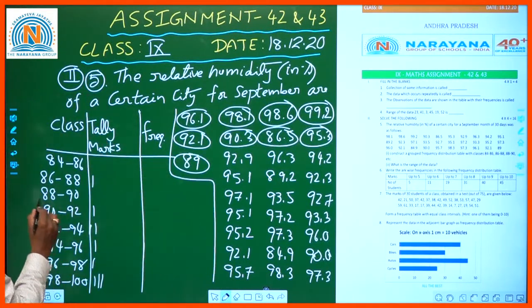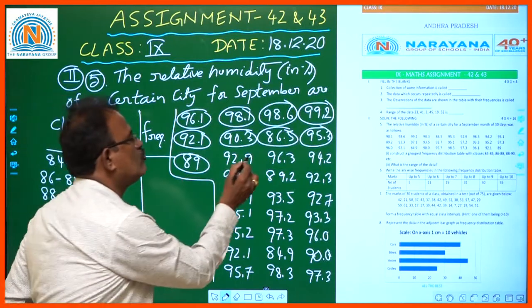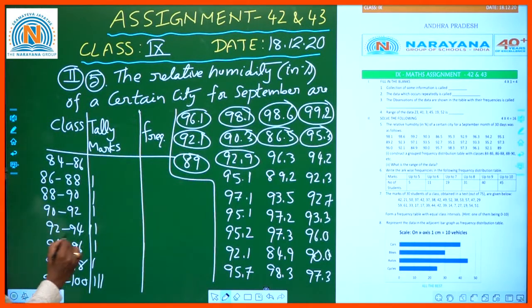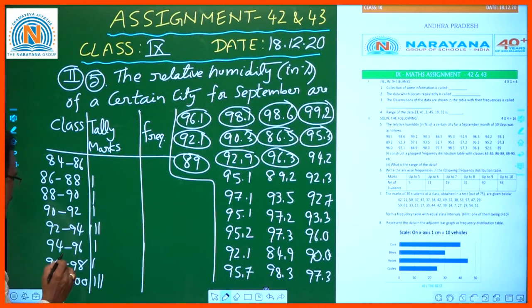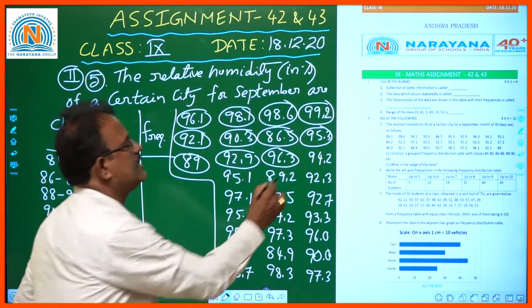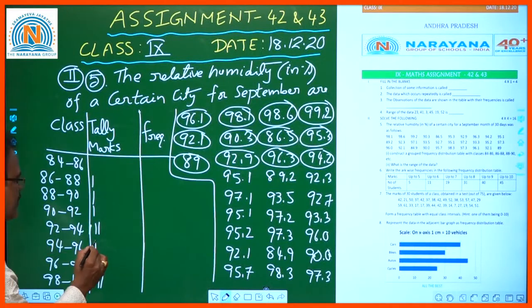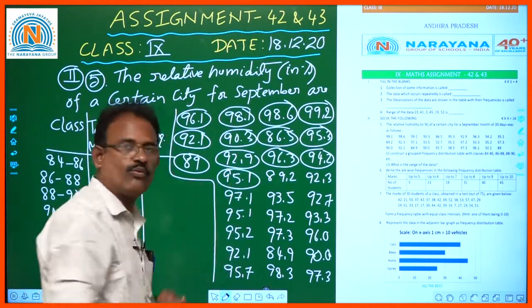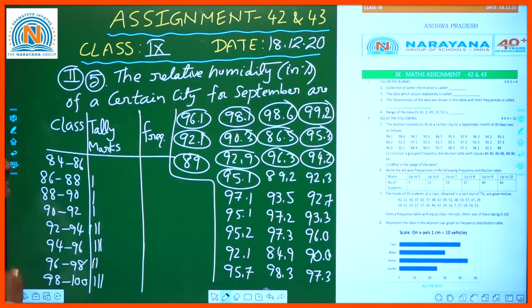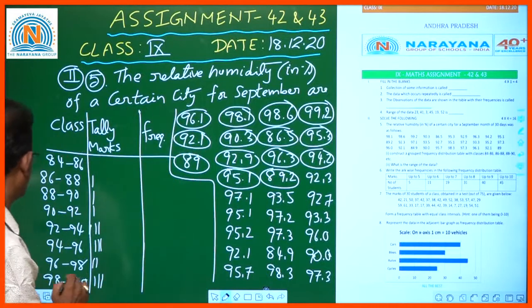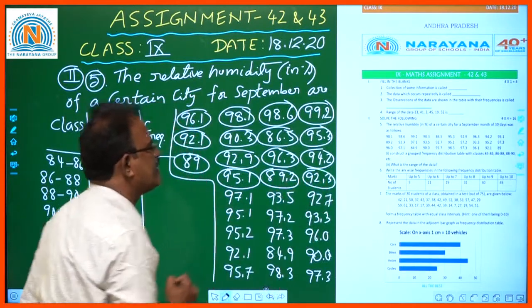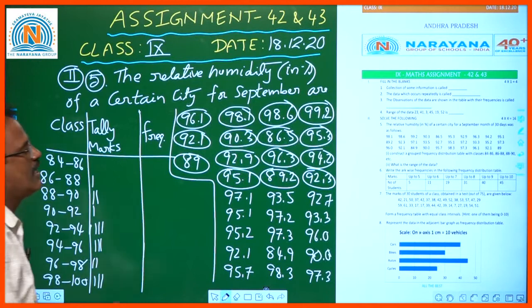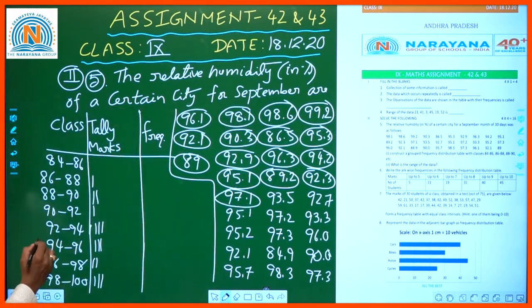89 is in between 88 to 90, and 92.9 is in between 92 to 94. 96.3 is between 96 to 98, and 94.2 is in between 94 to 96. 95.1 is in between 94 to 96, and 89.2 between 88 to 90, and 92.3 is between 92 to 94, and 97.1 is between 96 to 98, and